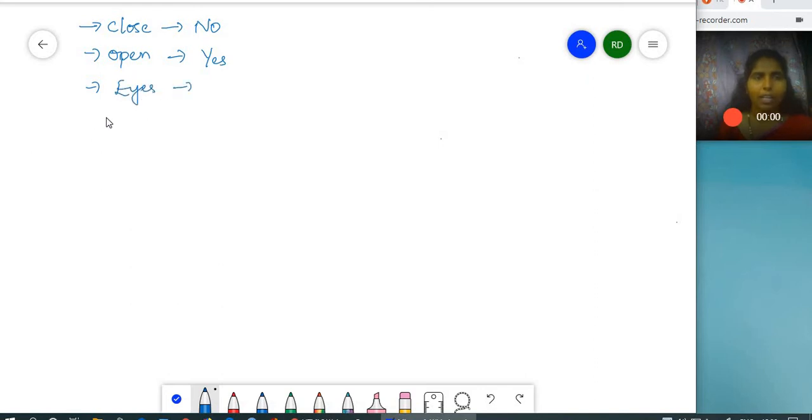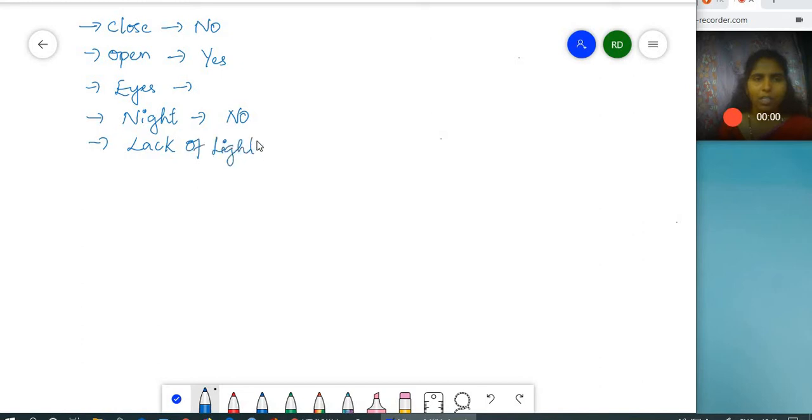Okay, then during the dark time, that is at night time, will you be able to see anything without any electric current use, like without the bulbs or any candle or anything in a dark room? Can you see anything? No. So why are you not able to see even if your eyes are open? This is because of the lack of light.